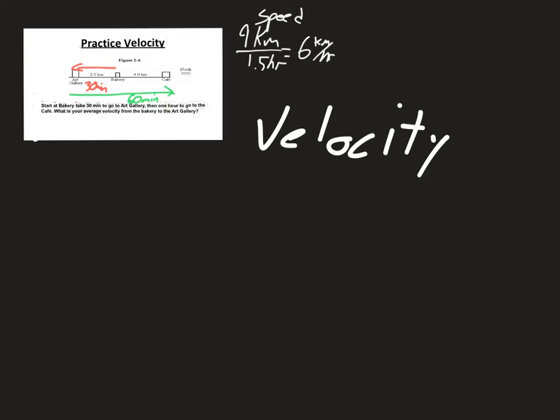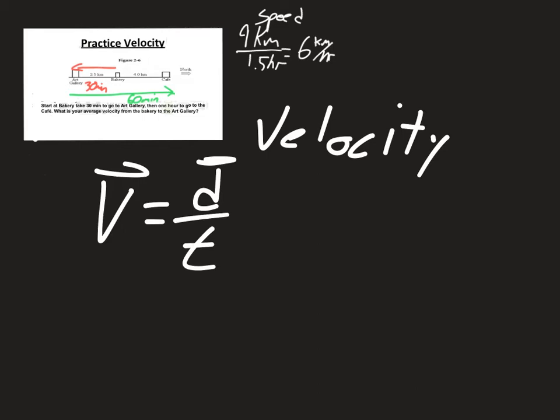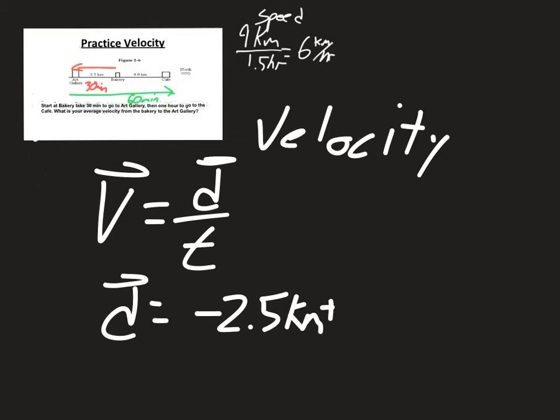So we started at the bakery and we ended at the cafe, but we went backwards first. So first thing we're going to need to look at is that formula. Our V is equal to D over T, right? And now to get D, we're going to have to add all of those values together. Unfortunately, to get that D, it means we went a negative 2.5 kilometers plus a positive 2.5 kilometers